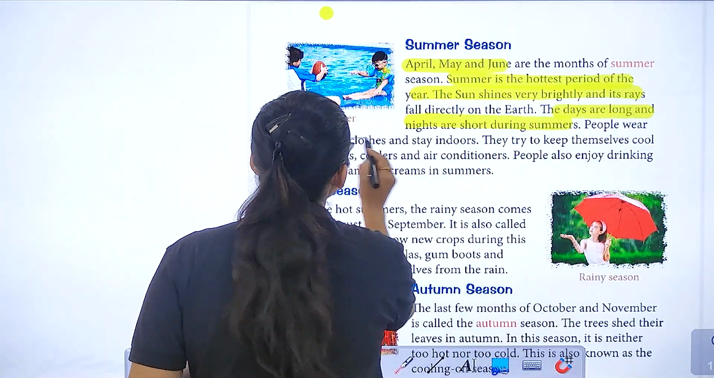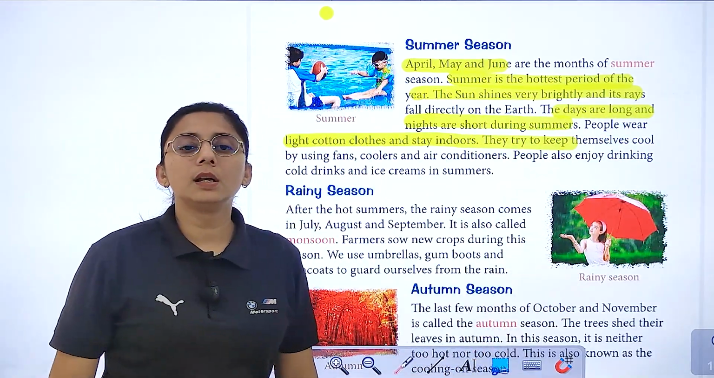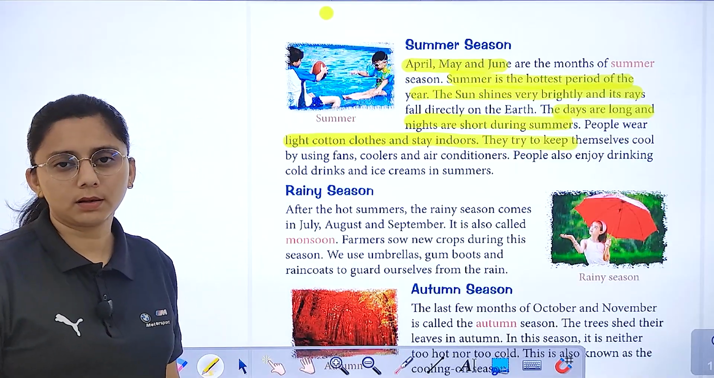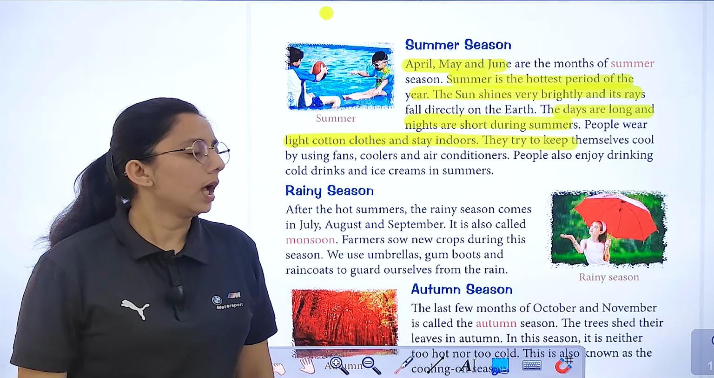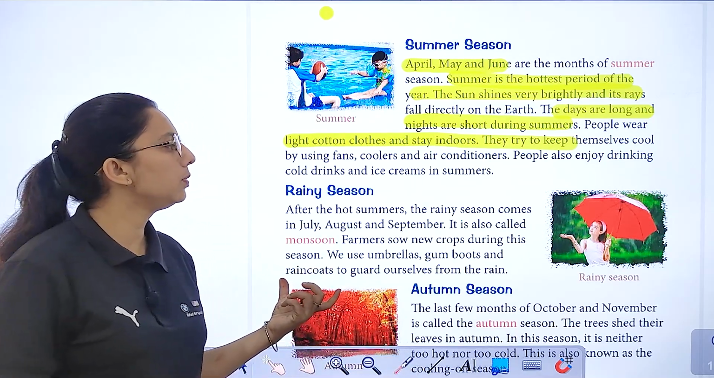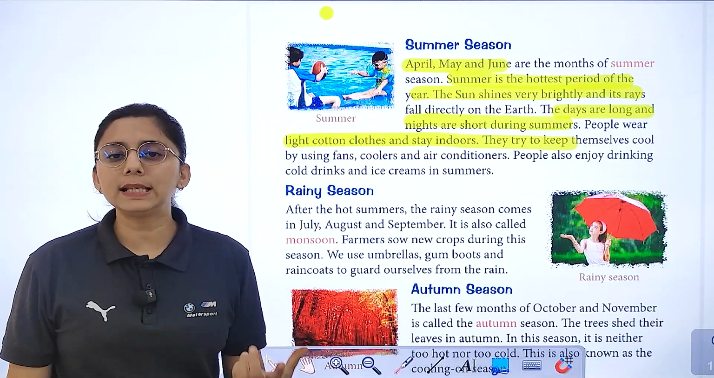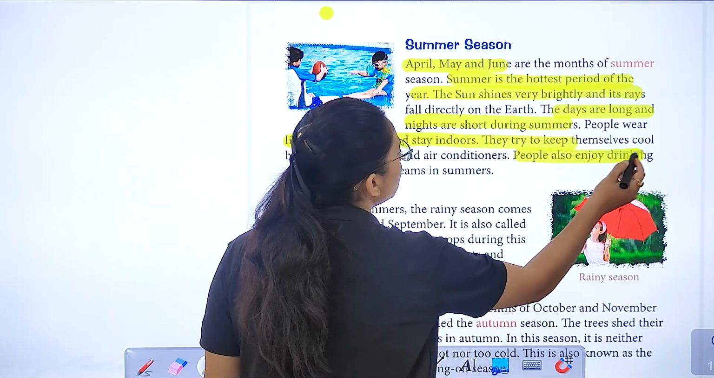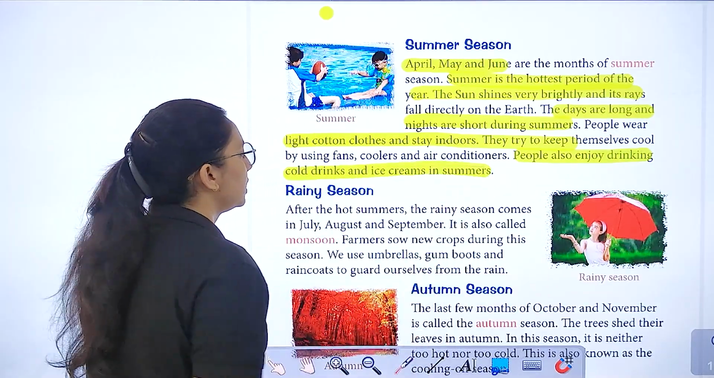And what do people wear? We wear light cotton clothes because cotton is a good absorber of sweat. And we stay indoors to remain cool. So what do we use? We use fans, coolers and AC, that is air conditioner, to keep us cool. People also enjoy drinking cold drinks and ice creams in summer.